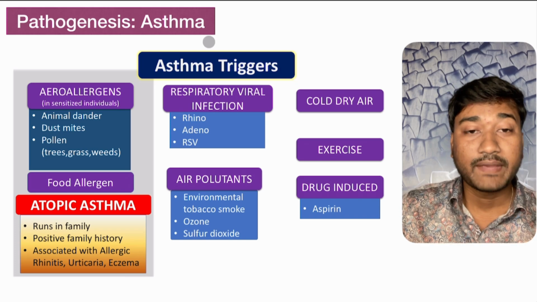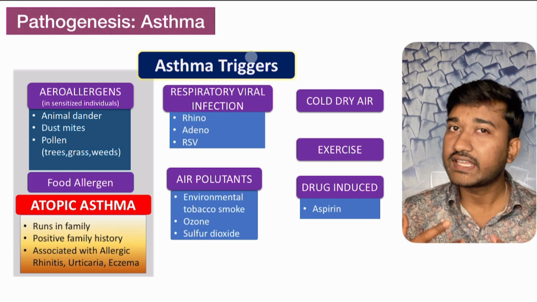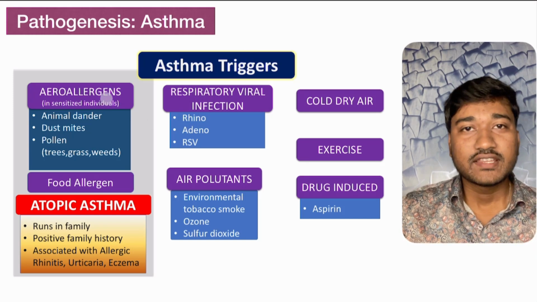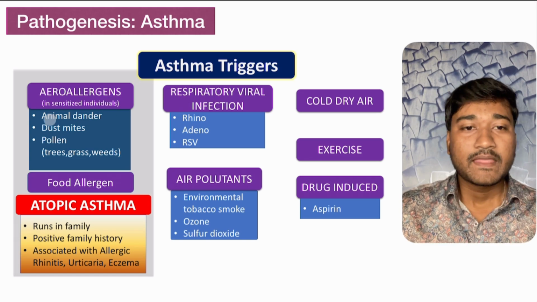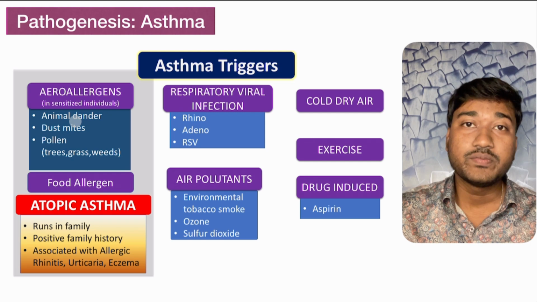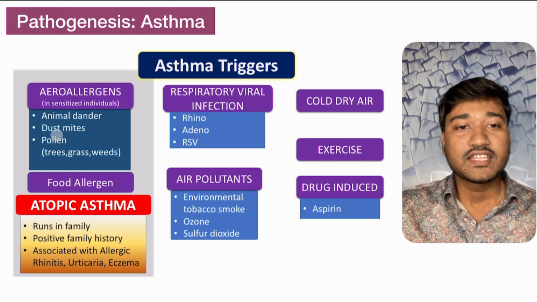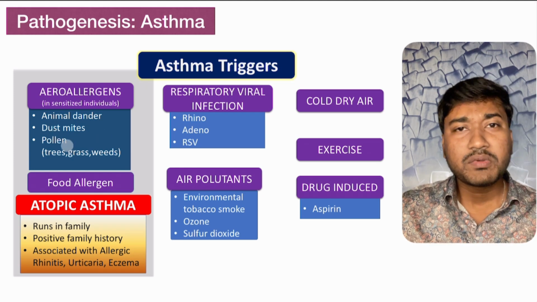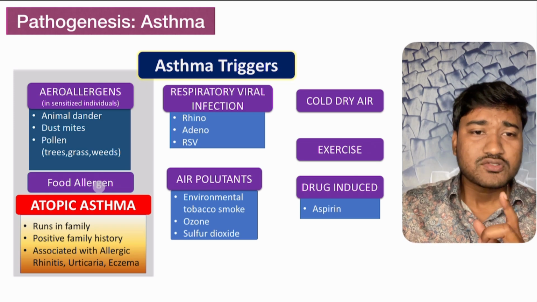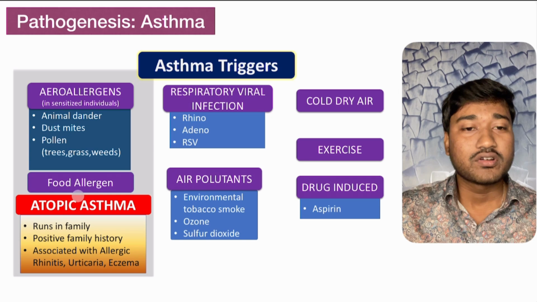So let's talk about the pathogenesis of asthma. There are multiple triggers of asthma which lead to this chronic inflammation. Number one is your aeroallergens. Aeroallergen means the allergens which are present in the air, like animal dander. Suppose you have a pet, and from this animal dander there could be asthma in some genetically predisposed individuals, as well as there could be house dust mites or maybe pollens. These pollens may be coming from trees, grass or maybe weeds, as well as remember the food allergens, very important, from egg or maybe from prawn.